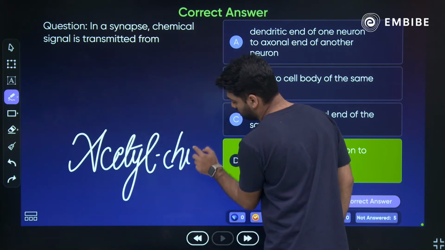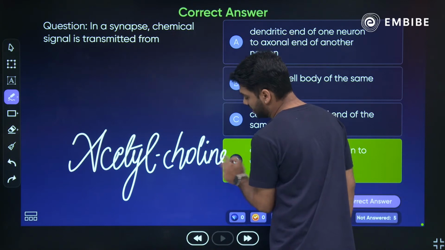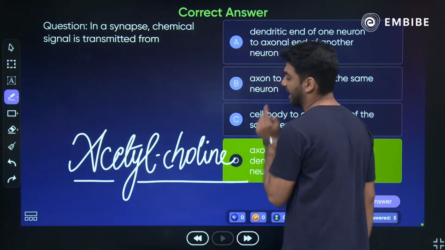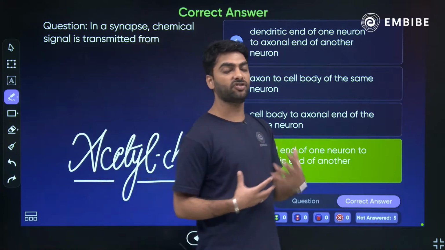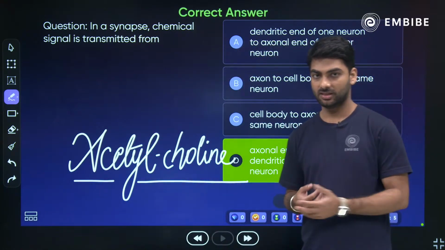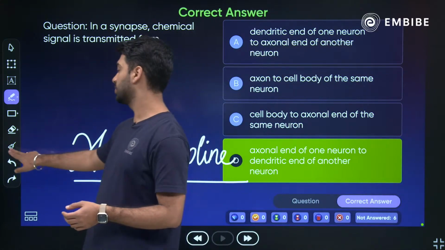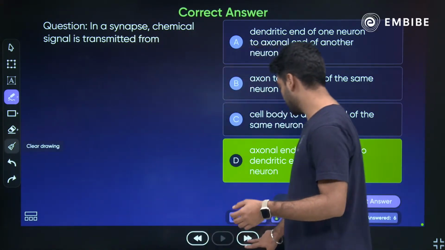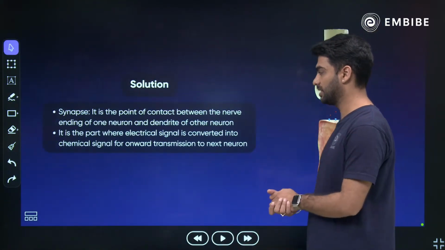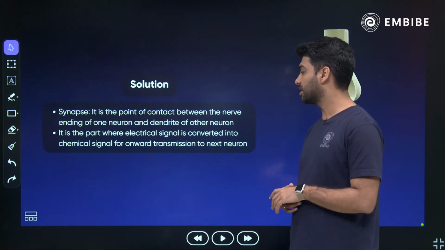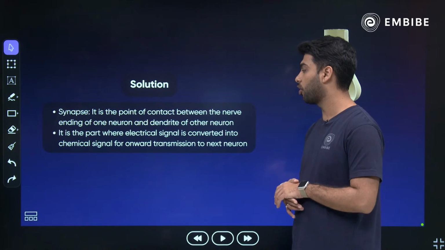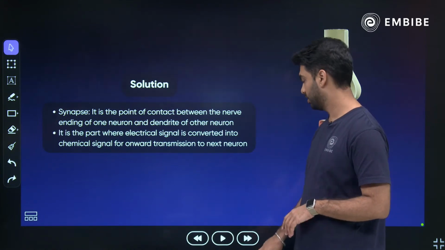It is a neurotransmitter that helps in the faster and the effective transmission of impulse. ठीक है. So that is why neurotransmitters are also something that help in the transmission of impulse. So synapse is the point of contact. It is a part where electrical signal is converted into chemical for onward transmission to the next neuron.